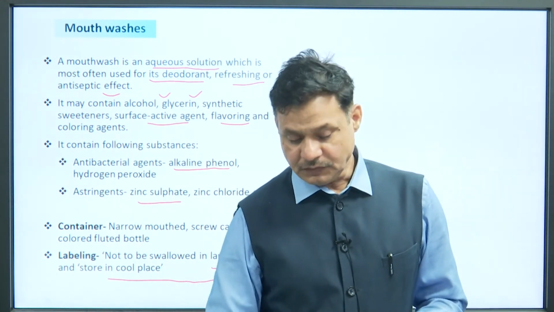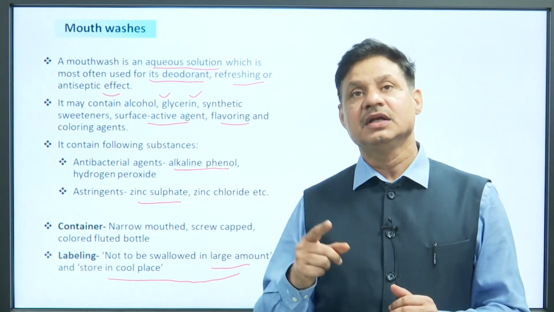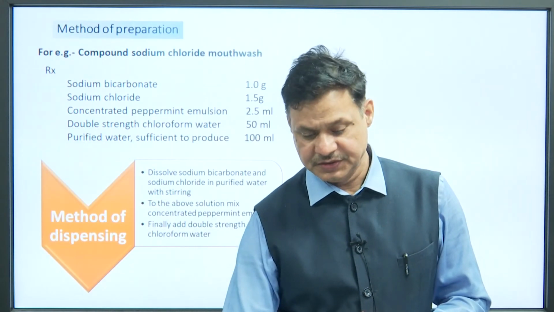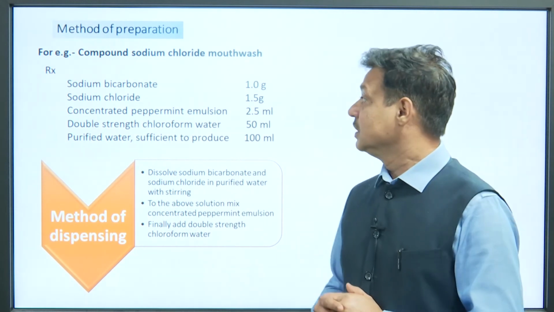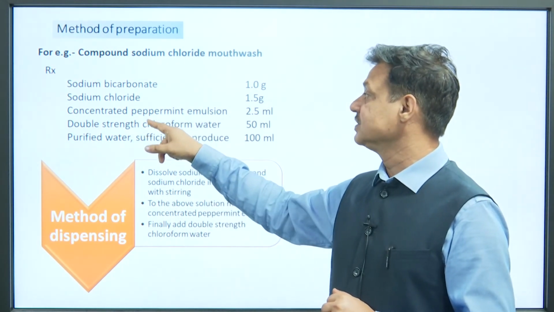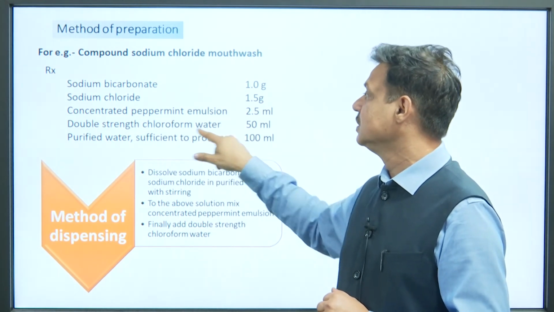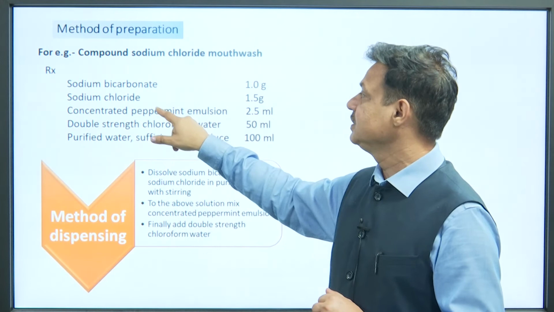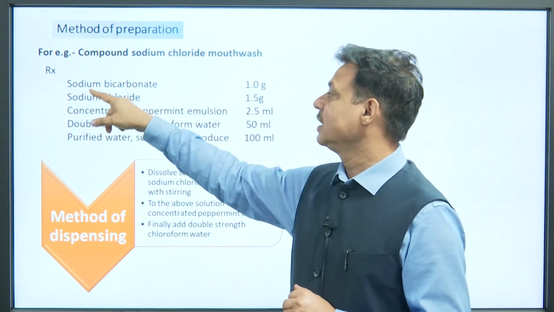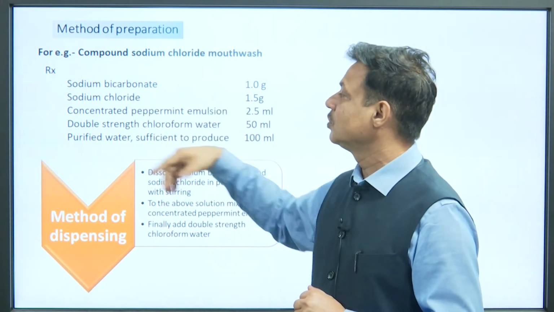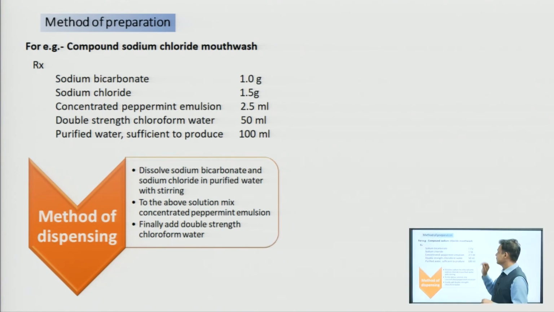Okay. So, these are two types of monophasic liquid used for the throat region, that is gargle and mouthwashes. Next is the method for preparation of one mouthwash: sodium bicarbonate, sodium chloride, concentrated peppermint emulsion, double strength chloroform water, and purified water. Chloroform water is used as a preservative, peppermint emulsion is the flavoring agent, and this may be used for antiseptic or antibacterial purposes. This is useful for cleaning of your throat region. So, this is the overall use of this preparation.